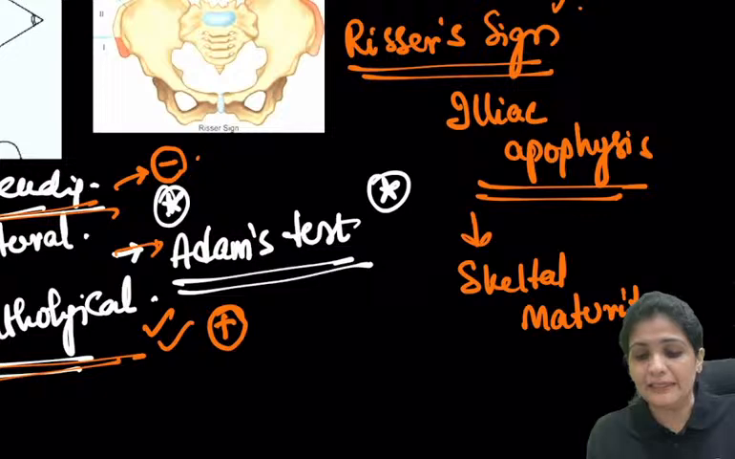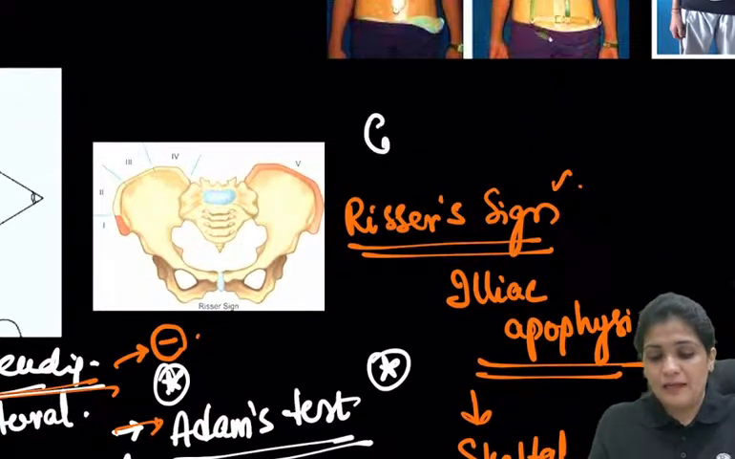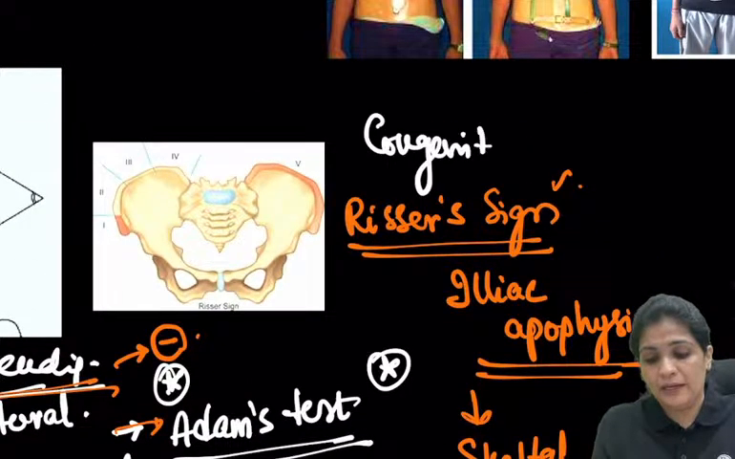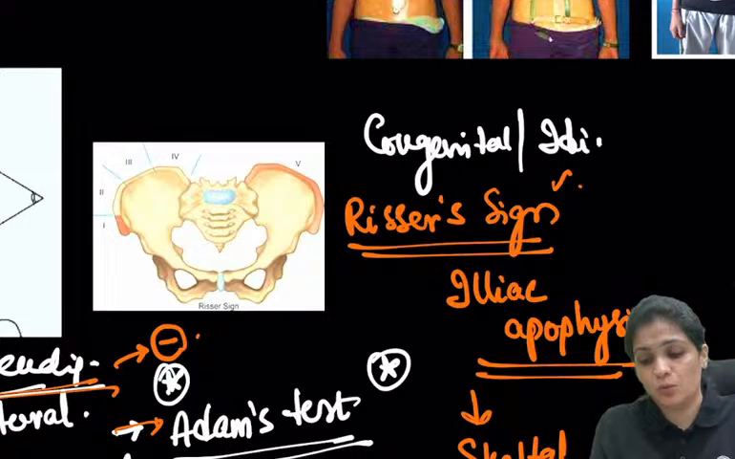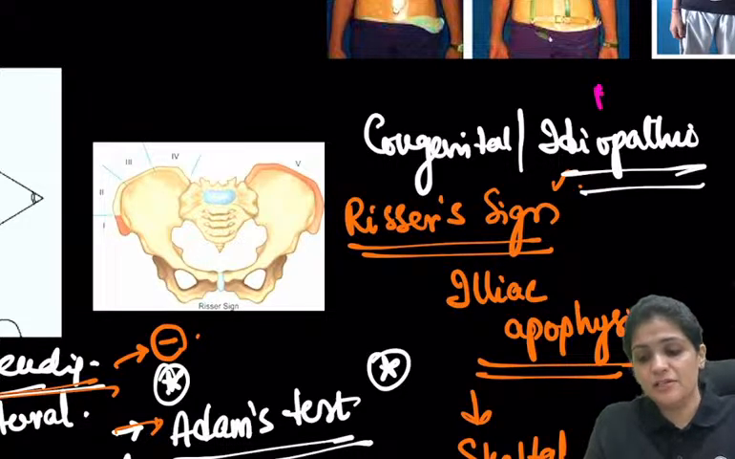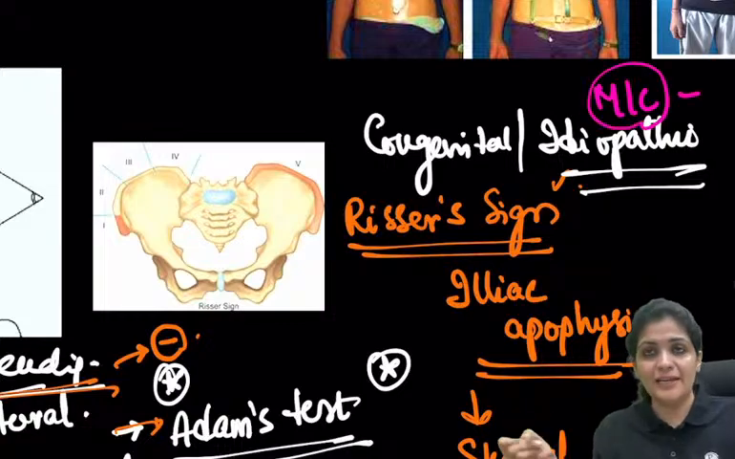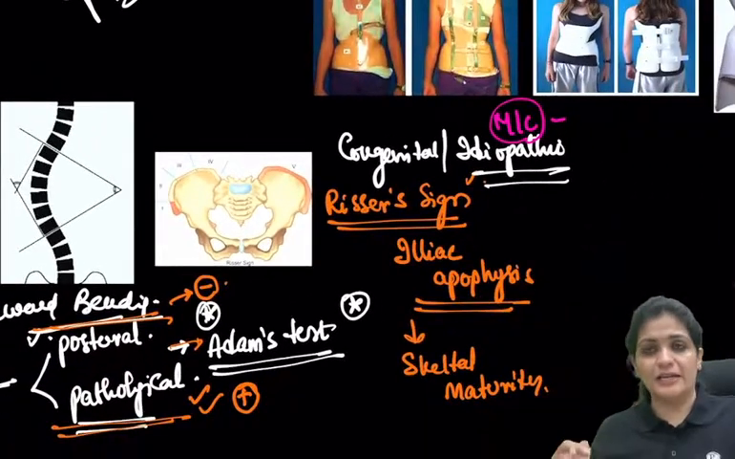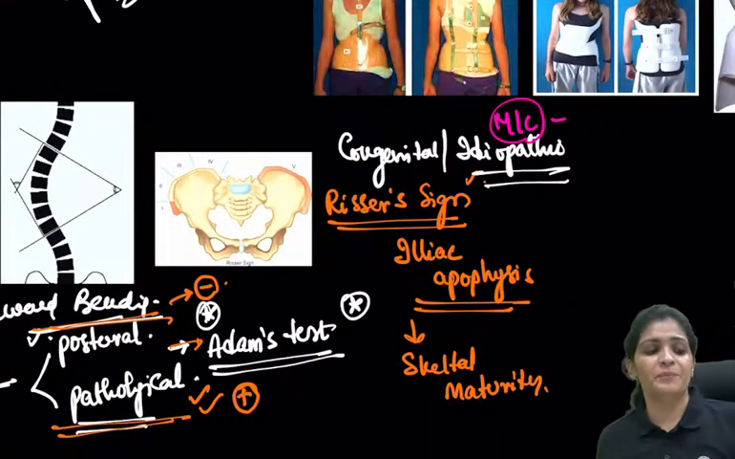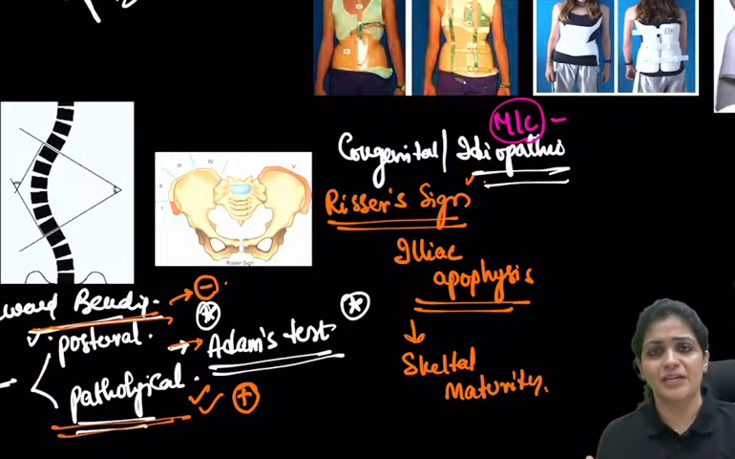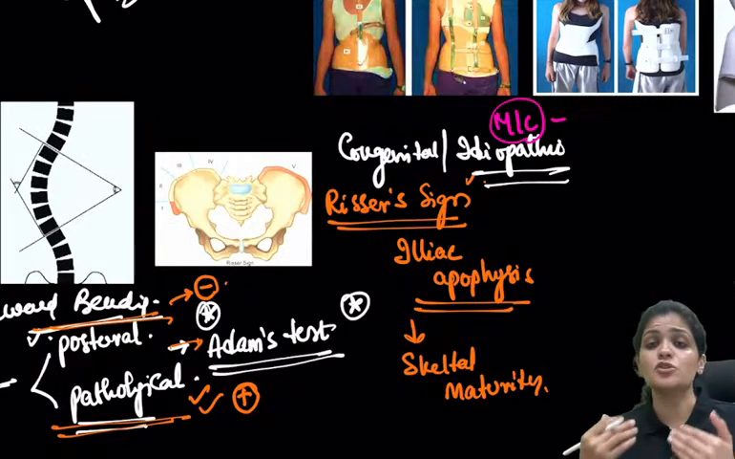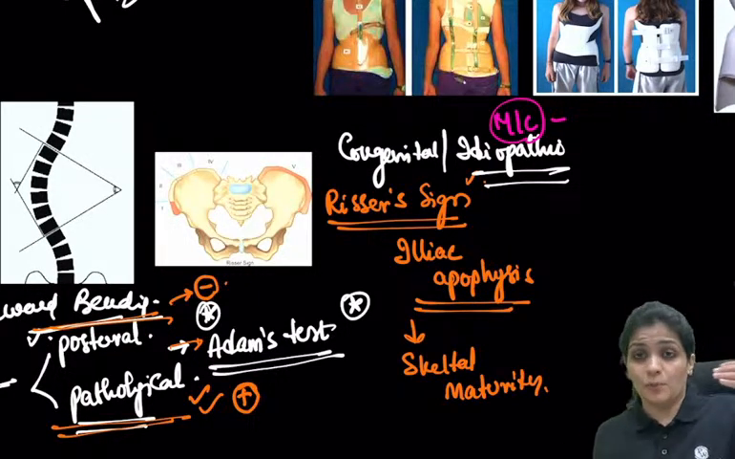This is mainly in the case of congenital or idiopathic scoliosis. The most common form of scoliosis is idiopathic, right? So in this condition, what happens? Young children, maybe 5 to 10 years old, come with scoliosis. Now, as they grow, because they still have potential, at 5 to 10 years they can grow up to 50.